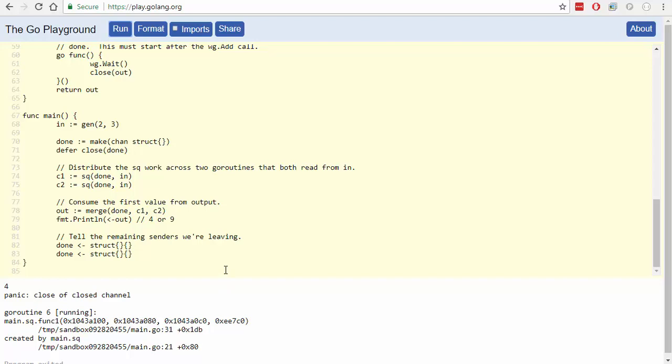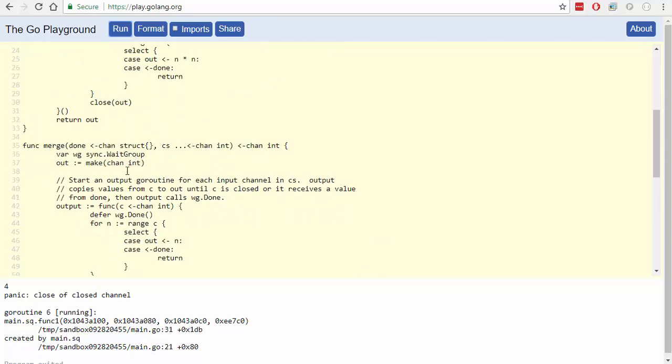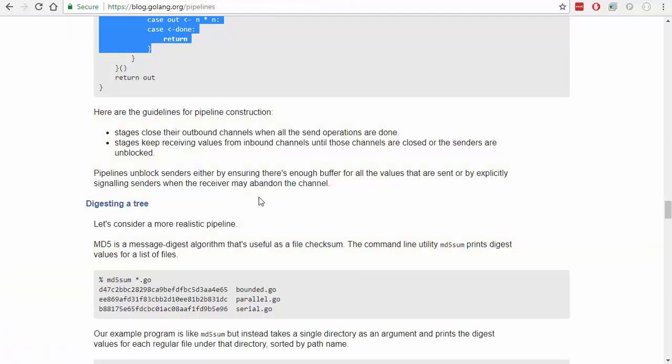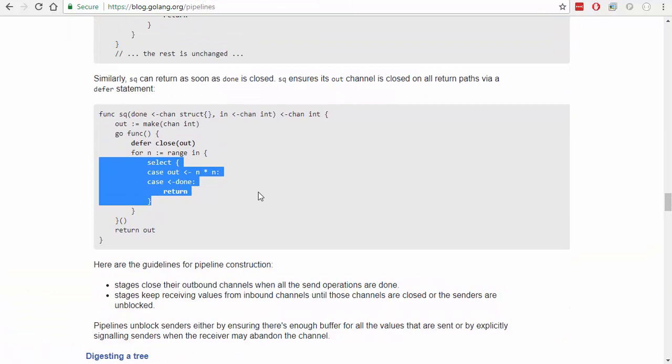Close of a closed channel, and that is 31. Right, so this was already closed. I did something wrong here. Square. This is in the square.